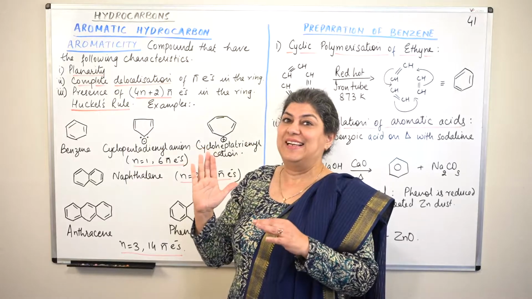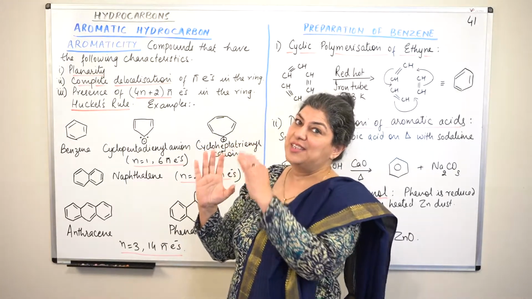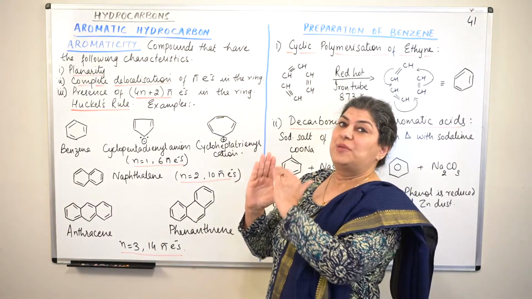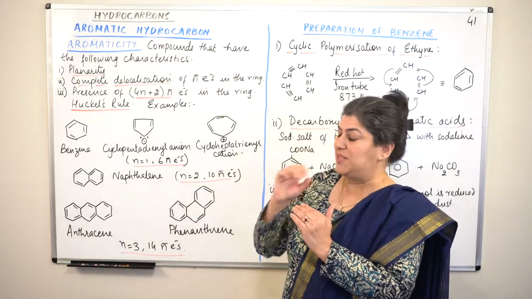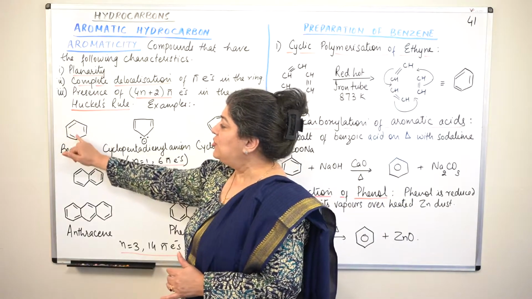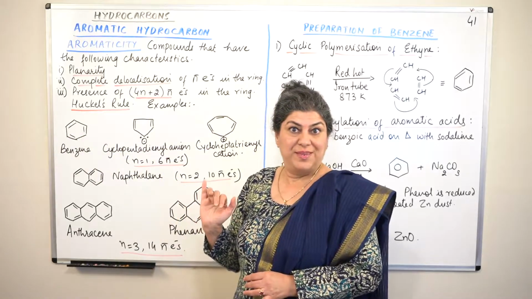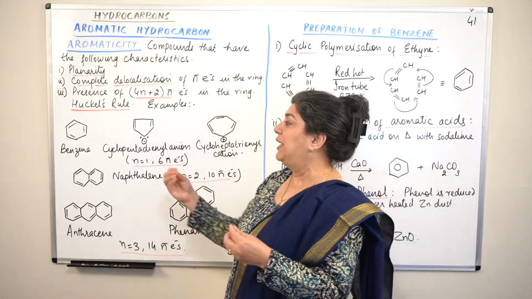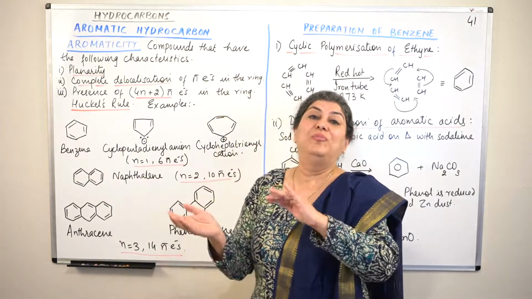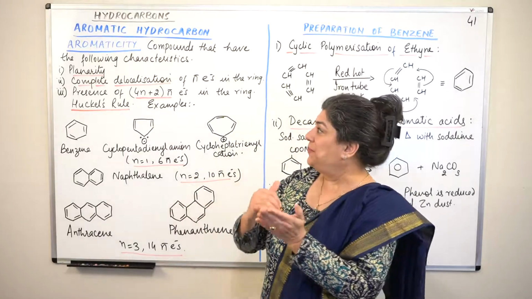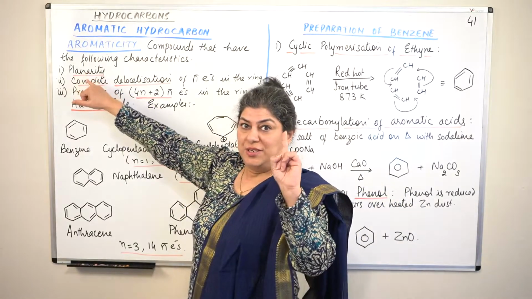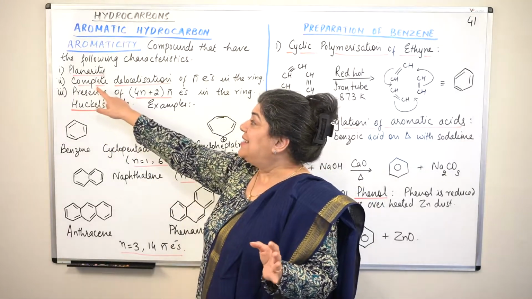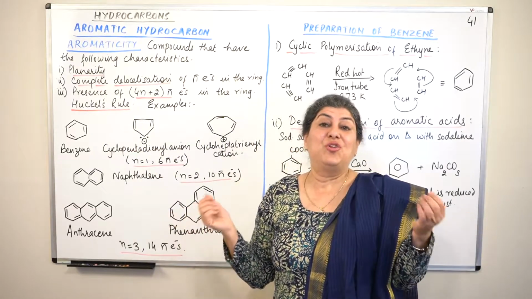The only thing that is there is the unhybridized p orbitals, which are perpendicular to that plane, and those are supposed to be forming the multiple bonds. If you take a look at benzene, you see it has alternating double bonds, right? And whenever you have these alternating double bonds, only then is it possible for the electrons to shift and get delocalized. So the first condition for a compound to be aromatic is that the molecule should be planar. Second is that there should be complete delocalization of electrons.